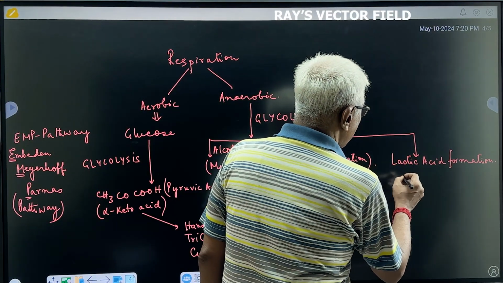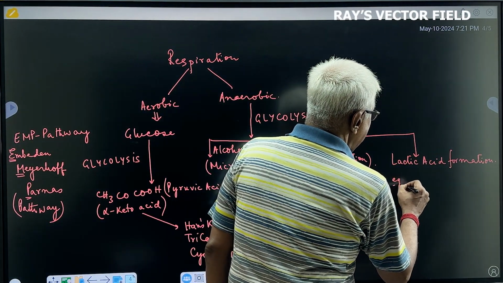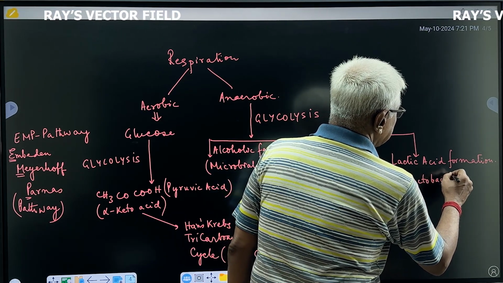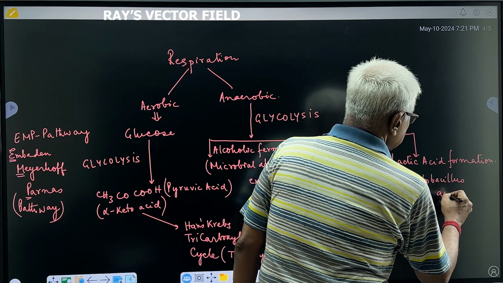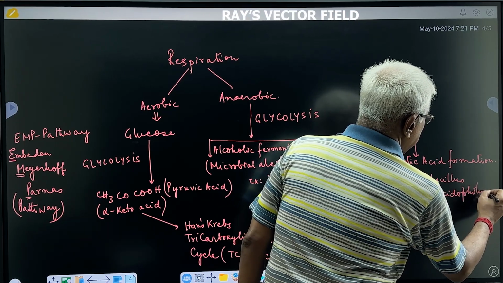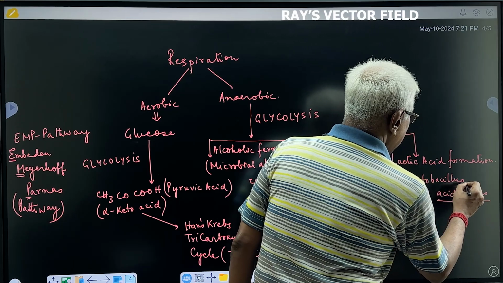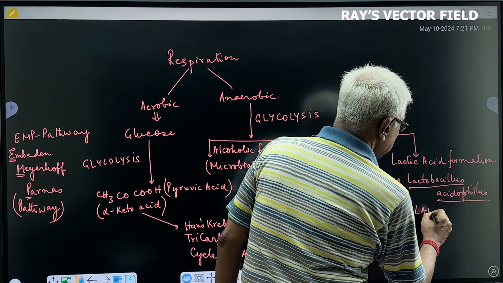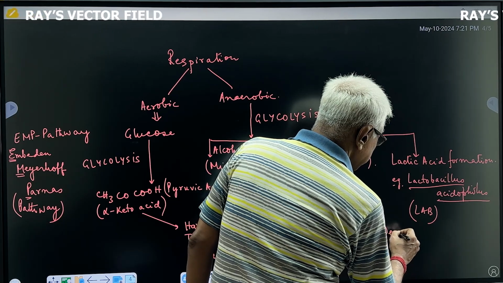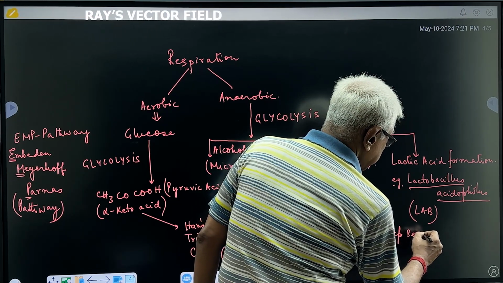And lactic acid formation occurs in the case of Lactobacillus acidophilus. It is also called lactic acid bacteria. And it occurs within the deep-seated muscles of the body.